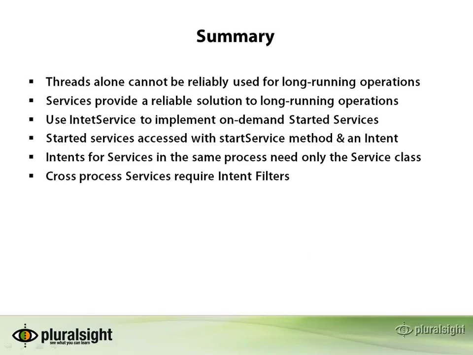If you want to support cross-process access, then we need intent filters. Right? So inside the manifest, when you define the service, you declare the intent filter for the intents it wants to handle, and then clients can make requests to it by passing intents that meet that filter. It's important to note, too, that when you're calling a service from within the same process, you can use that class type definition, but you can also use the same intents you would use from any other application. Right? So the intent filters allow you to access the service from within the same process or another process, whereas the class type definition only allows us to do it from within the process.